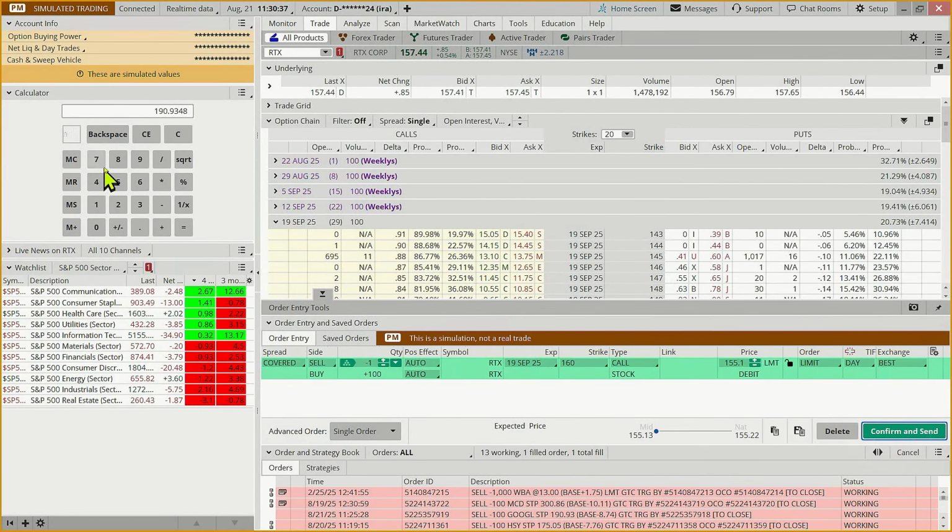And, you know, how much could we lose? Well, here it's saying, well, if RTX went to zero by September 19th, you could be down 15 grand. Well, we don't want to risk that, right? And so what we're going to do is come out to the charts and looking at the trends say, well, we see support around this 30-day moving average, around this 154.36. Our recent low yesterday was 153.09. So I'm going to take that 153.09. That was our low yesterday.